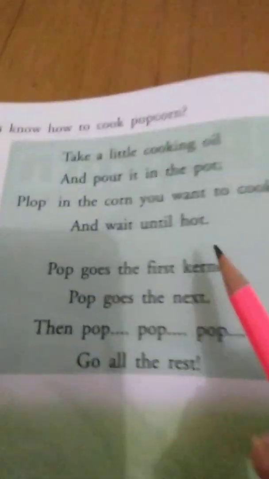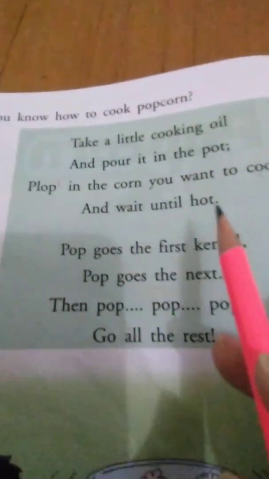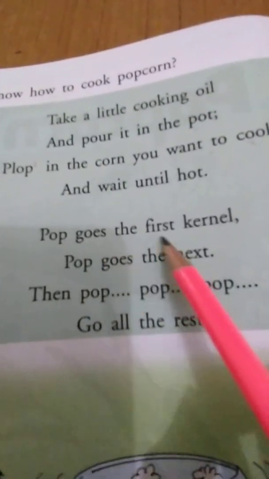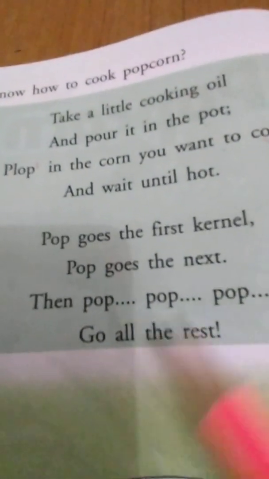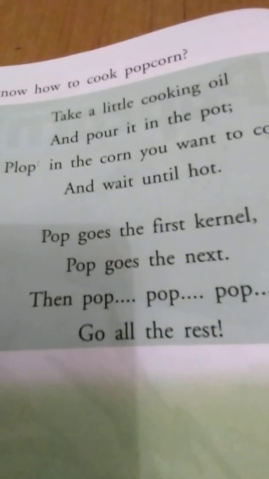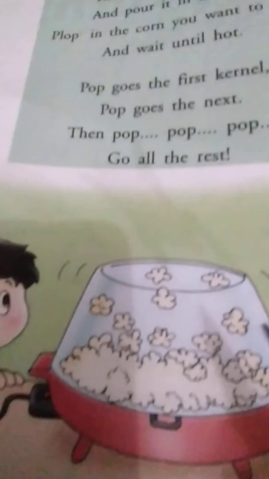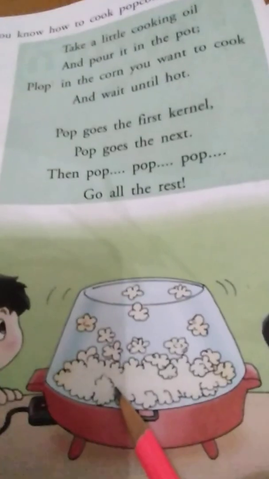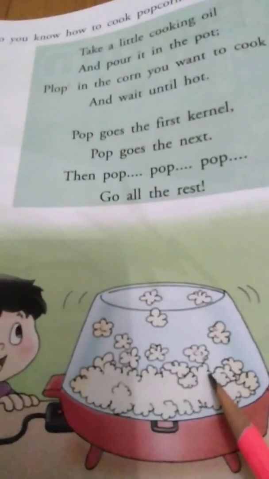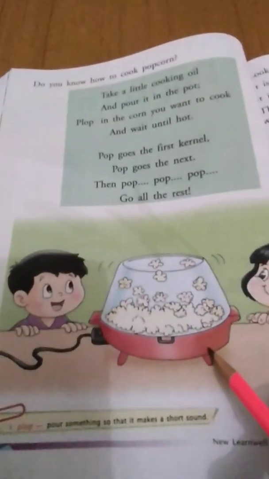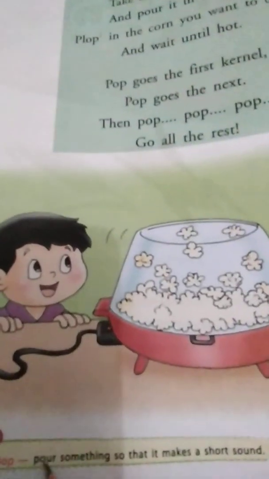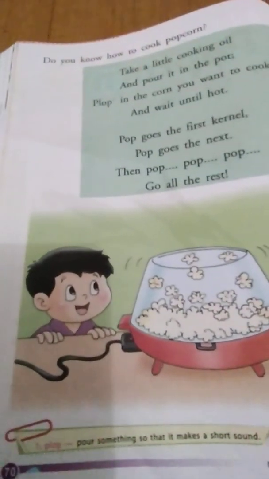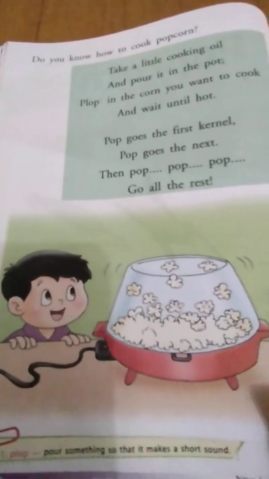Now, first of all you have to wait till it is hot. Then after that you have to see. First one pop goes the first kernel, meaning it comes out from the pot. Pop goes the next, one by one, all now plop, plop, pop. You can see in this picture. Then all the maize, all the corn comes out, pop, pop, pop. Understand, children? Plop means to pour something so that it makes a short sound. That sound that is coming now, that is called plop.